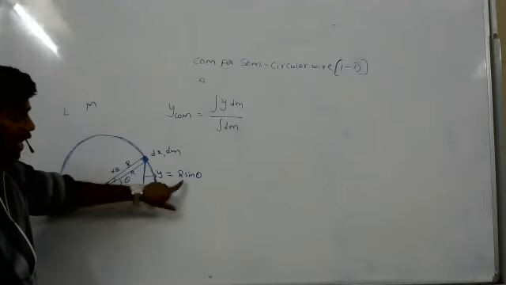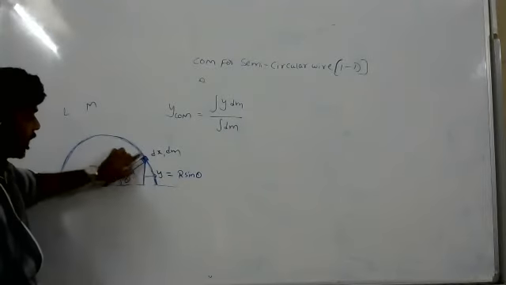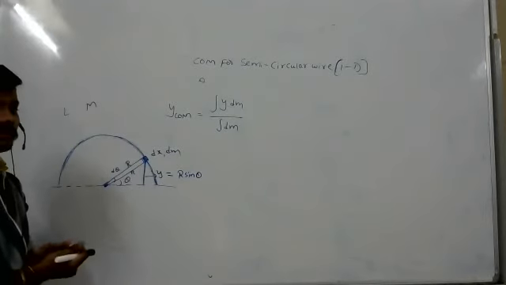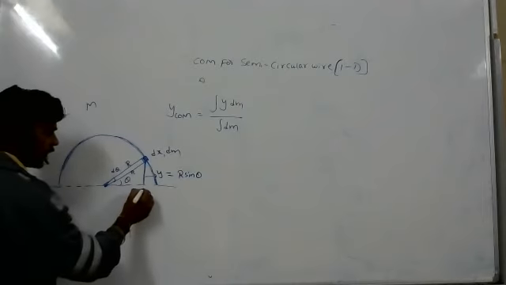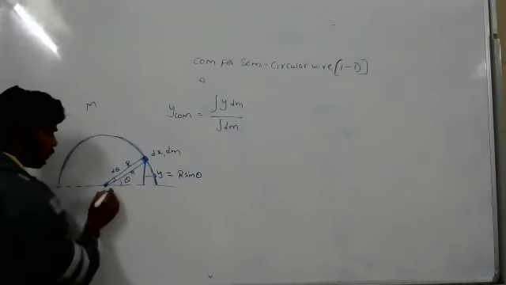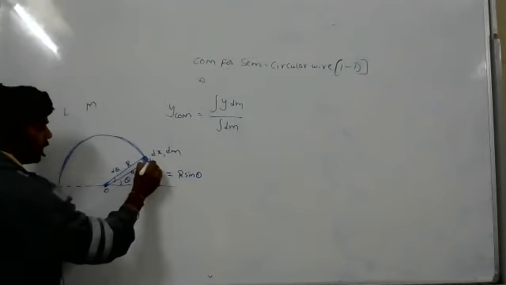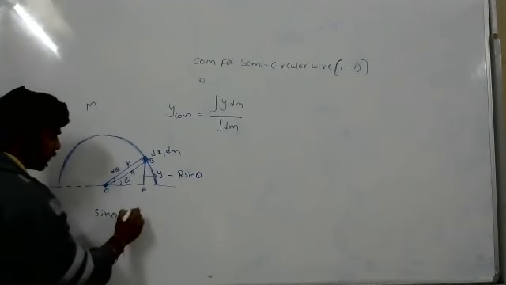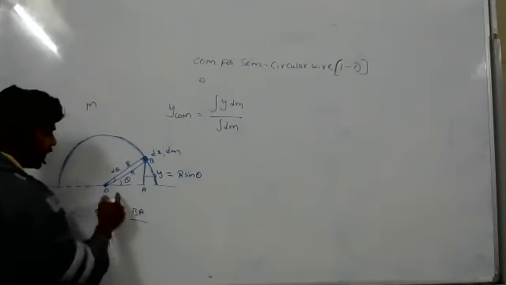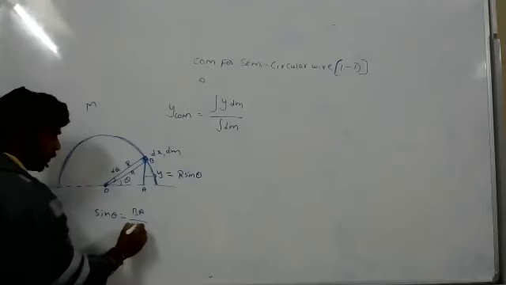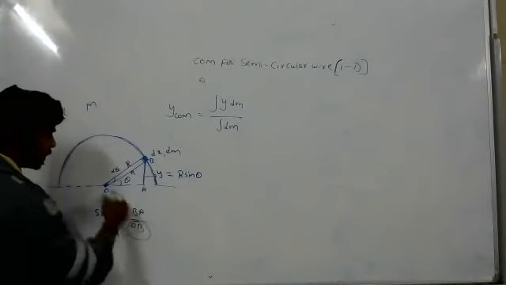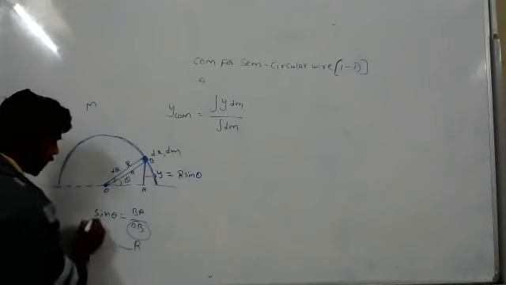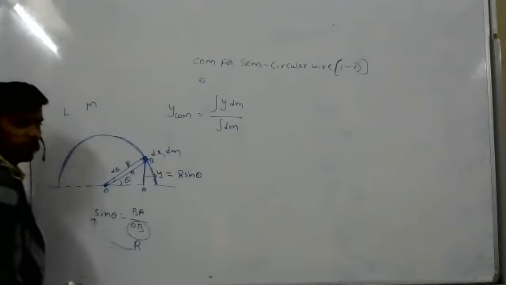This distance you will get r sine theta. Take the center as O, and take points A, B. So sine theta is equal to the opposite side BA by the hypotenuse OB. OB is nothing but R, so BA equals R sine theta.